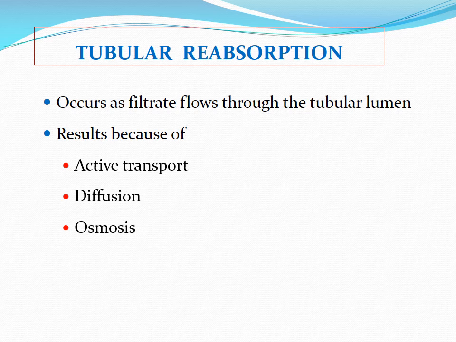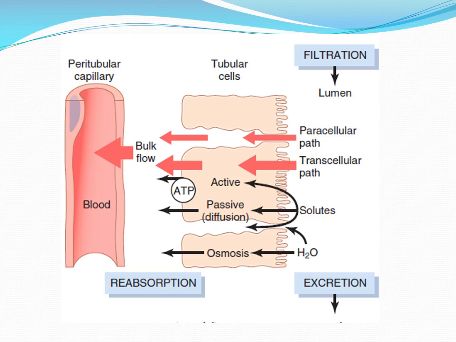The three basic mechanisms that cause reabsorption are: one, the active transport mechanism, which may be primary active or secondary active; then diffusion, or the passive transport mechanism; and the third broad mechanism is osmosis, mainly for water. All these terms you have been taught in general physiology, but we will learn them here briefly in relation to renal physiology. These are the three broad mechanisms that operate for reabsorption.